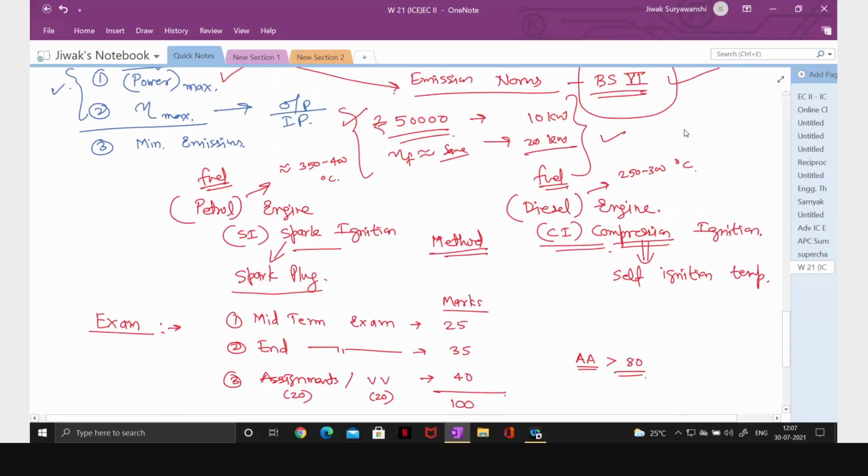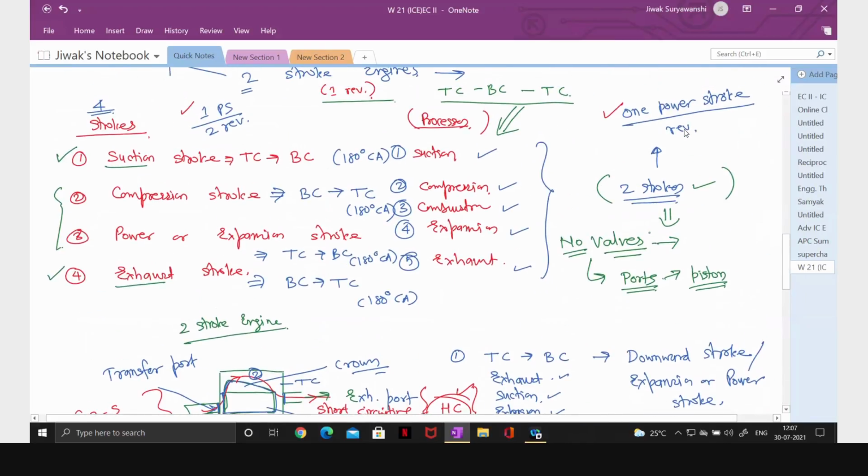Okay. Now again, before moving further, we have seen all four strokes. So during suction stroke, which valve is open? Which valve is open during suction stroke? Inlet valve, correct. Inlet valve is open. During compression stroke, which valve is open? Both are closed, so no valve is open.